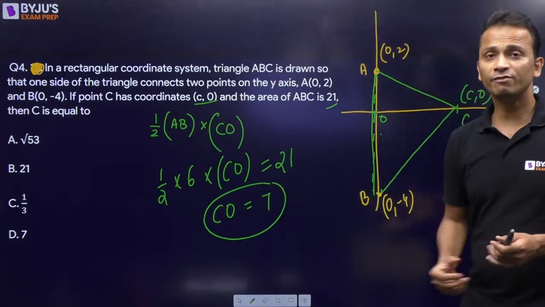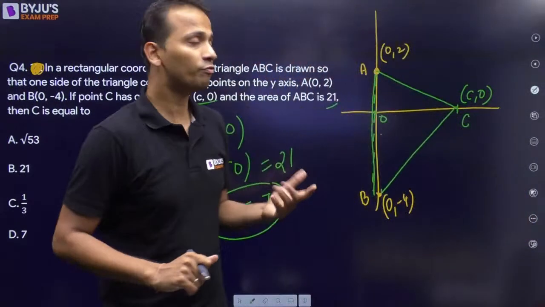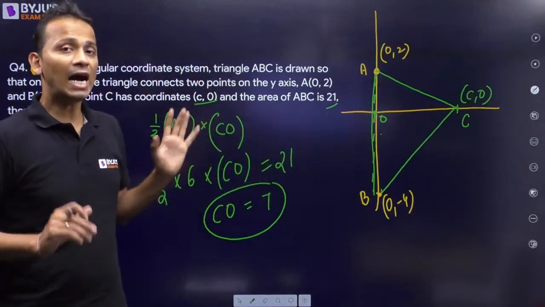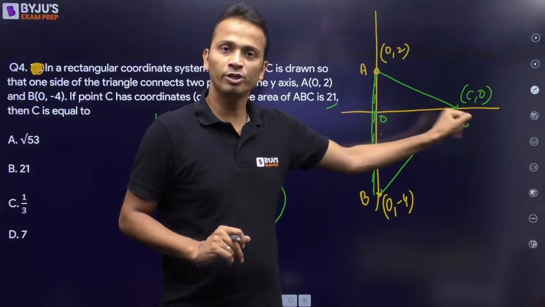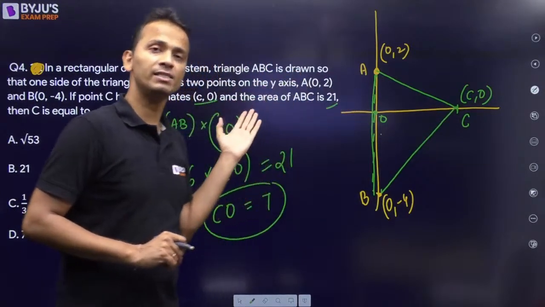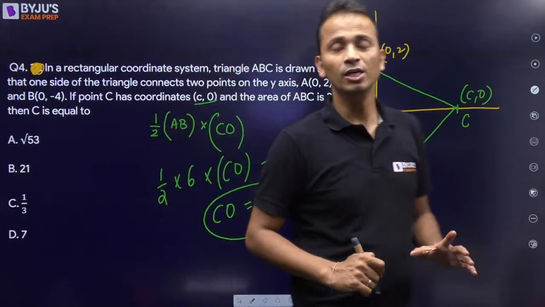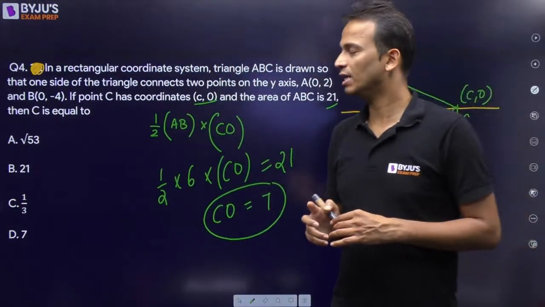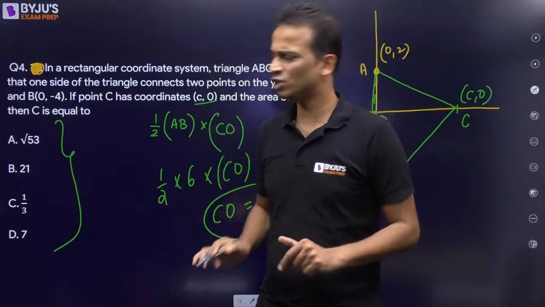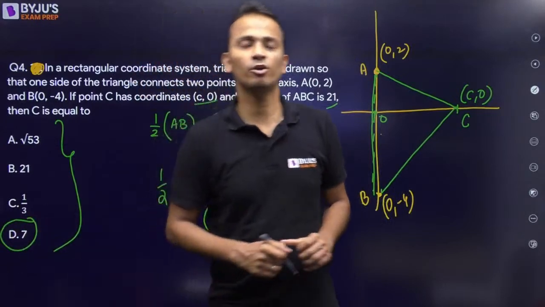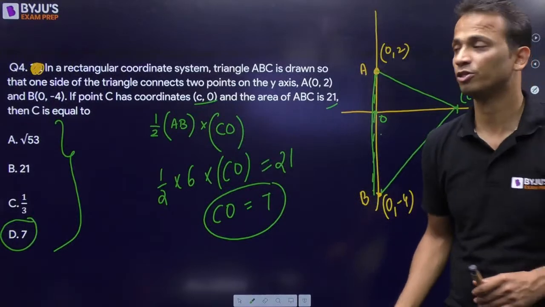Now if the length of CO is equal to 7, then the coordinates of point C will be either plus 7 if it is on the right hand side of origin. It can be minus 7 also if it is on the left hand side of the origin. So it can be any one of these two numbers. Now you can check among the options. Among the options, minus 7 is not present. So you can straight away mark your answer as plus 7. And that will be the correct answer for this question.